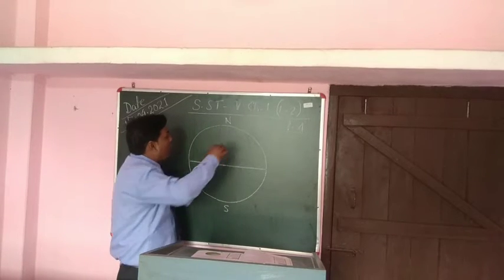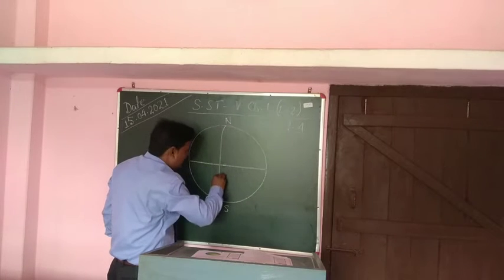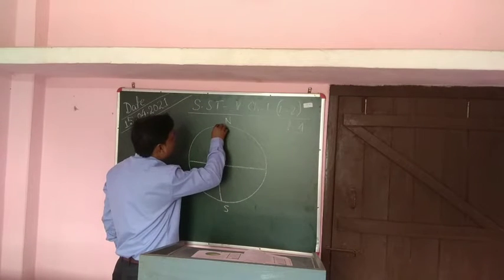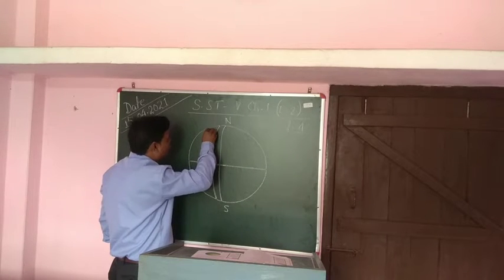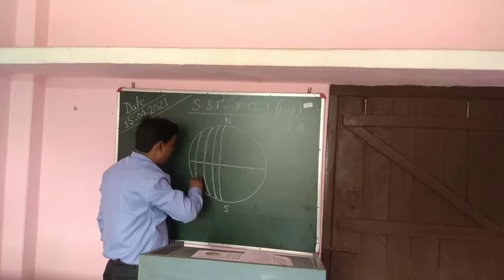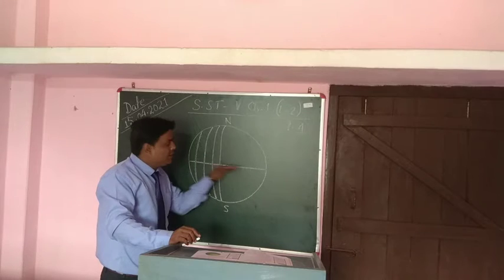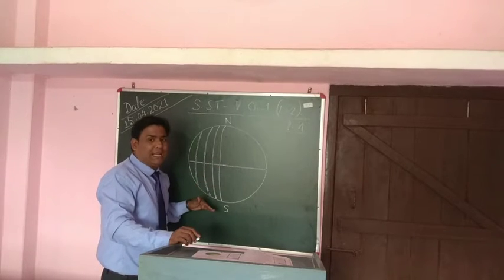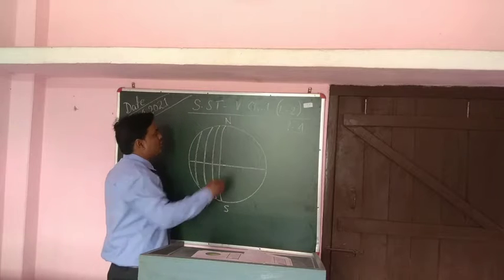Similarly, when the lines go like this, from top to bottom, from up to down, they will be known as longitudes. The lines in this fashion are latitude. Those that are standing tall are longitudes. Got my point?